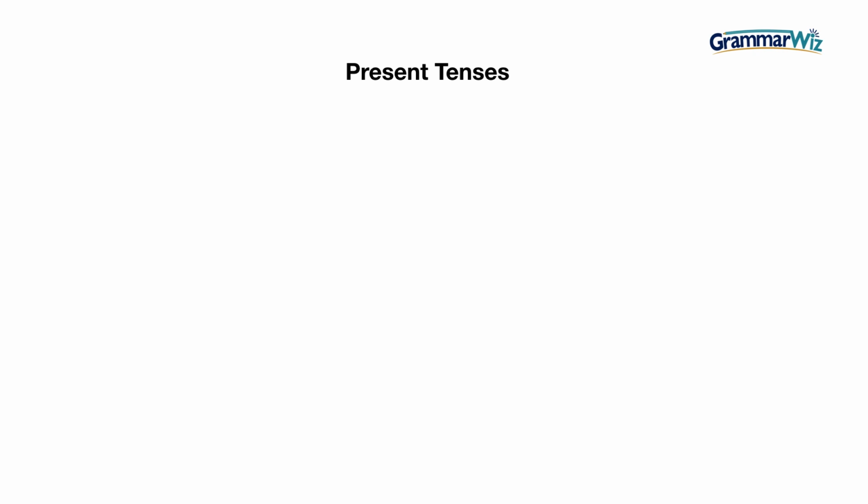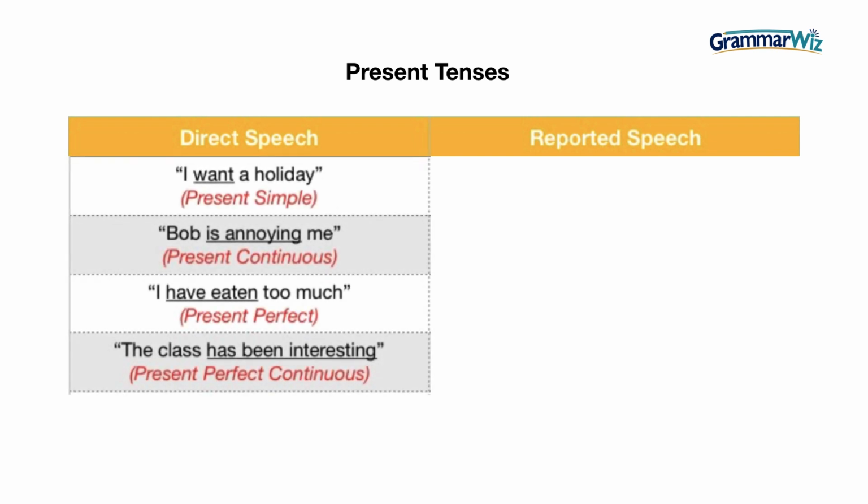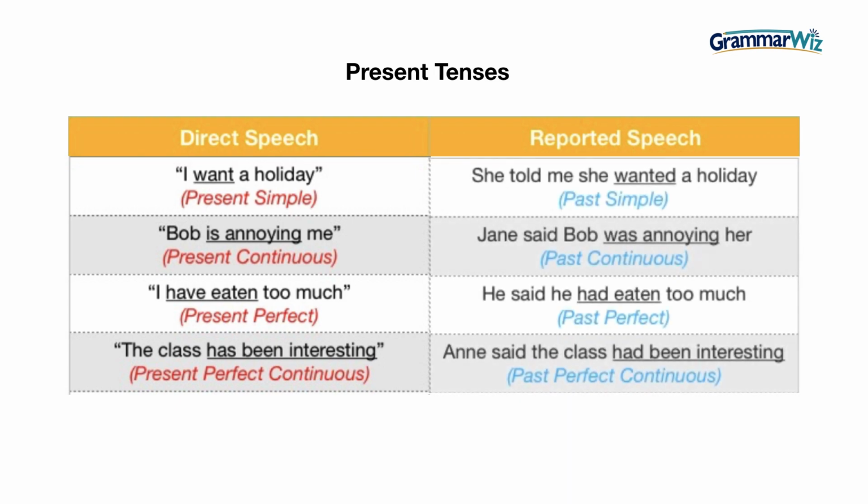Firstly, we'll look at present tenses in reported speech. Now in the direct speech, here are some examples. "I want a holiday," present simple. "Bob is annoying me," present continuous. "I have eaten too much," present perfect. Or "the class has been interesting," present perfect continuous.